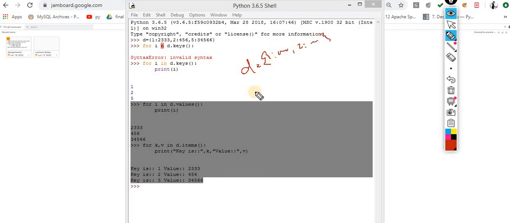I want to copy it into Y. For the same, Y is equal to D.copy(). This concept is called cloning. If I do Y is equal to D, this concept is called aliasing, which we already discussed in the case of the list. So this concept is called cloning, this concept is called aliasing. So take care of these things.